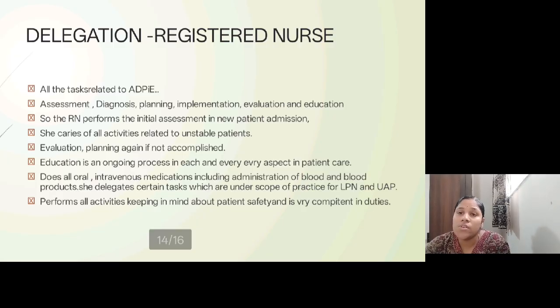Of course, she needs to see whether what she has implemented has been achieved. Evaluation will bring her to a conclusion whether the patient has been looked after in all aspects, or if not, then reevaluate what things need to be re-implemented and planned so as to give the patient the utmost comfort and a safe environment in a hospital setting. These are the most important delegation aspects for a registered nurse.